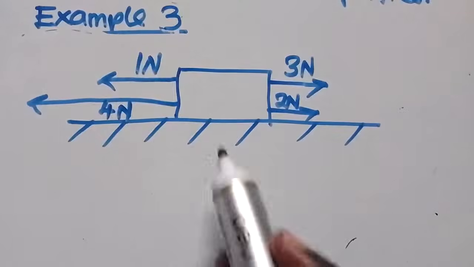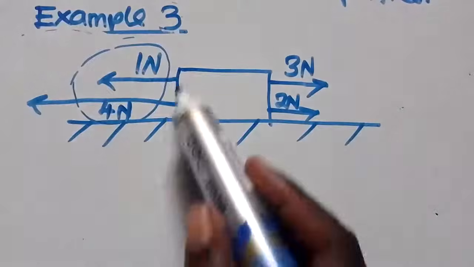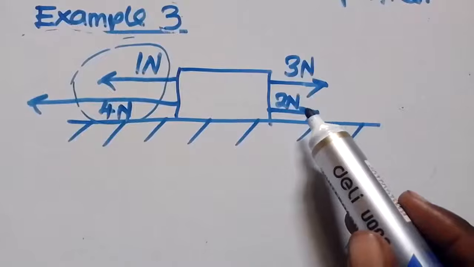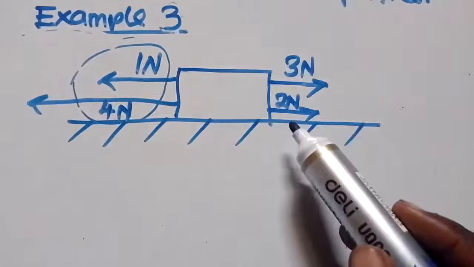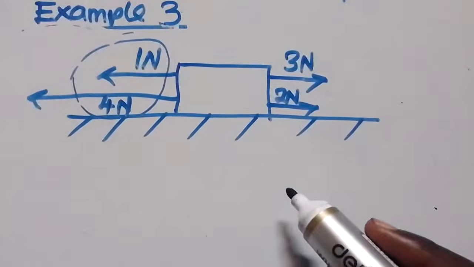So what is the total force this side? These are in the same direction, so we just need to add. What is the total force this other side? The resultant force will be like this.